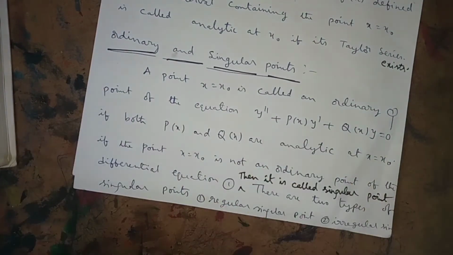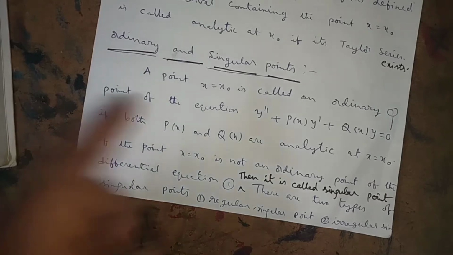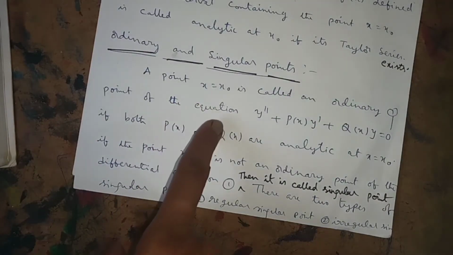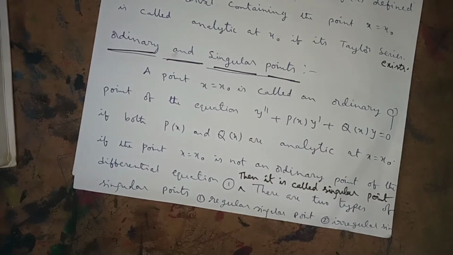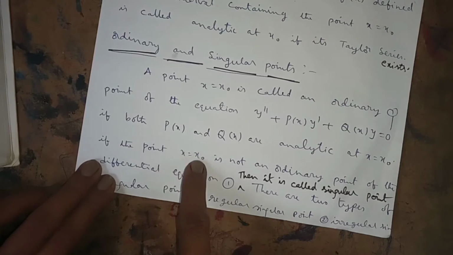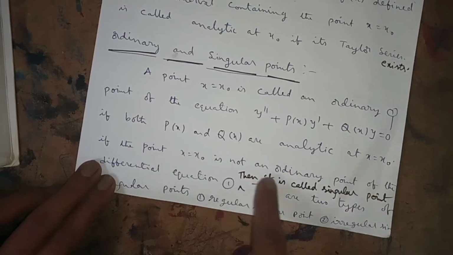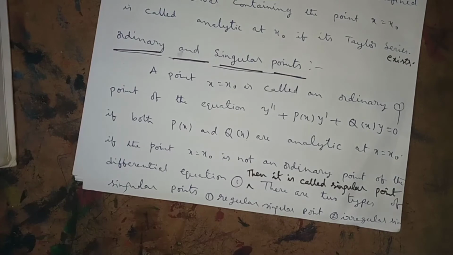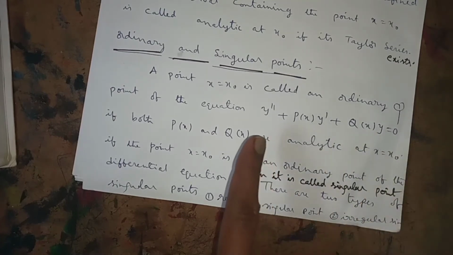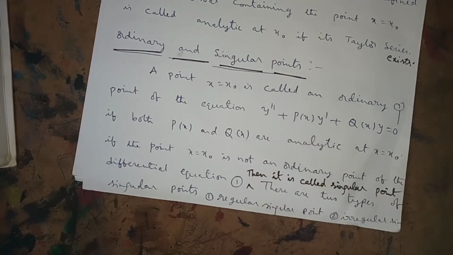When will you say it is analytic? If p of x and q of x are two functions and they are defined, then we say that it is analytic. If p of x and q of x are analytic, then x is equal to x naught will become an ordinary point. If x is equal to x naught is not an ordinary point, then it is called a singular point.